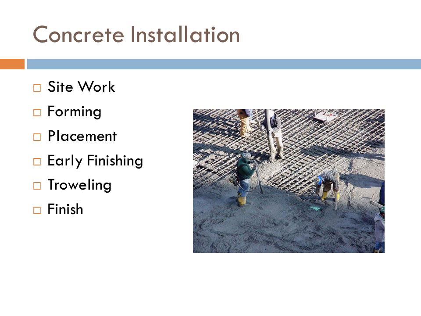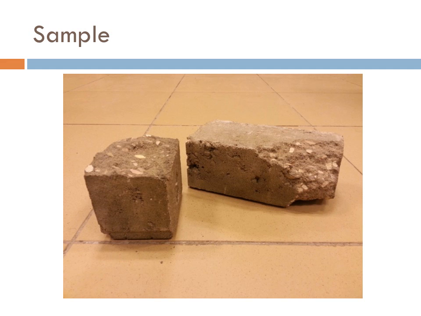Finish. Once all the troweling is complete, the final finish can be applied to the concrete. The most basic type of finish is known as the broom finish. A special broom is pulled across the concrete surface, creating a rough textured surface. There are samples of the concrete.